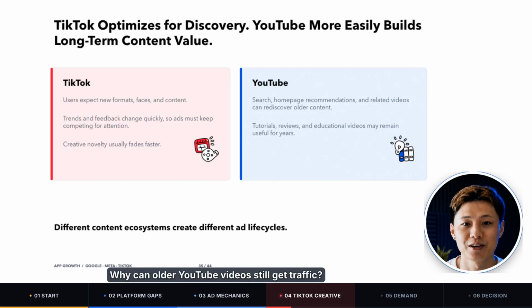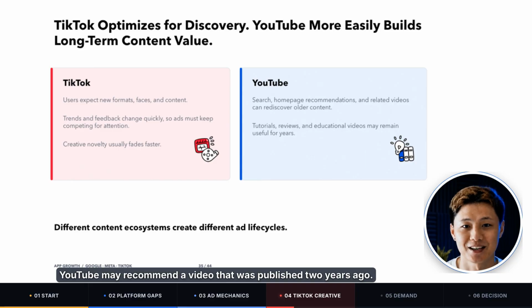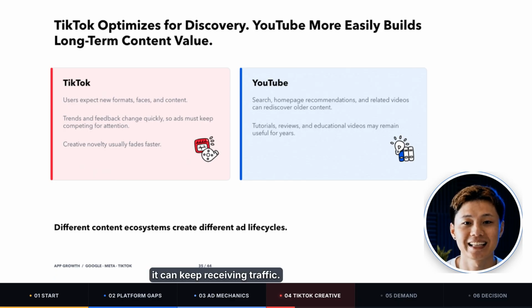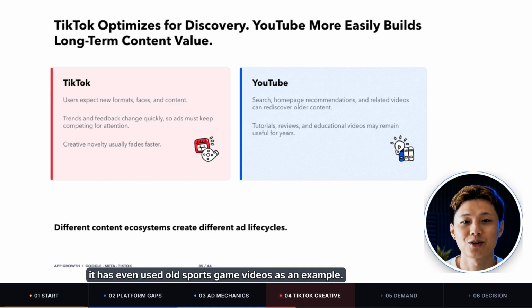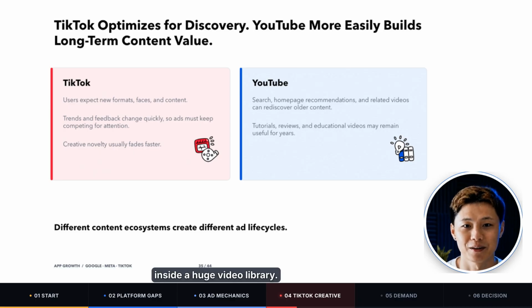Why can older YouTube videos still get traffic? YouTube's content ecosystem works differently. Many users go to YouTube through search, the homepage, or related videos to find a specific topic. For example, if you search for how to set up a Google app campaign today, YouTube may recommend a video that was published 2 years ago. As long as the video is still useful and the viewing experience is good, it can keep receiving traffic. When YouTube explains its recommendation system, it has even used old sports game videos as an example. The goal is to find the right audience for every valuable piece of content inside a huge video library.